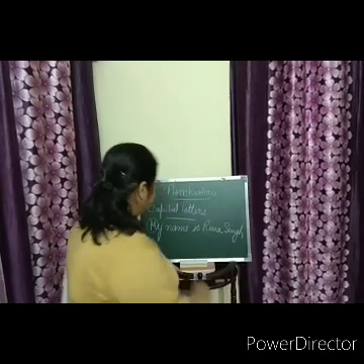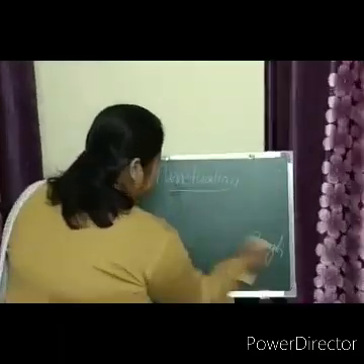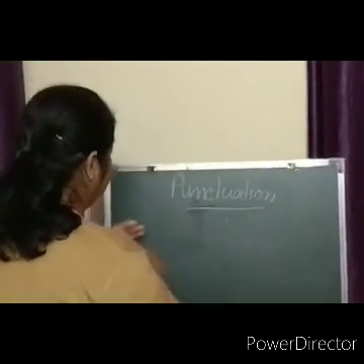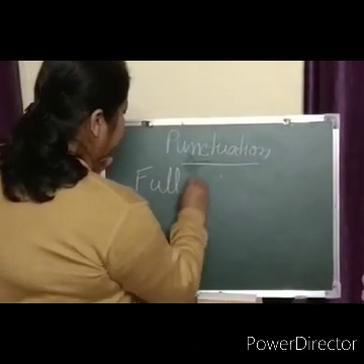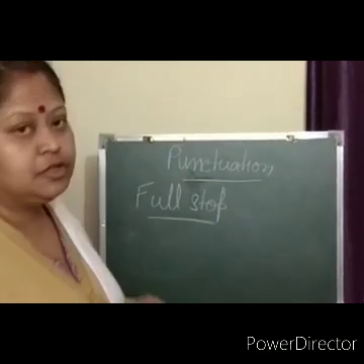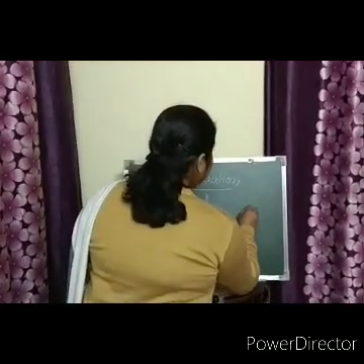Clear to all? Now, the second punctuation mark is full stop. Second one is full stop.